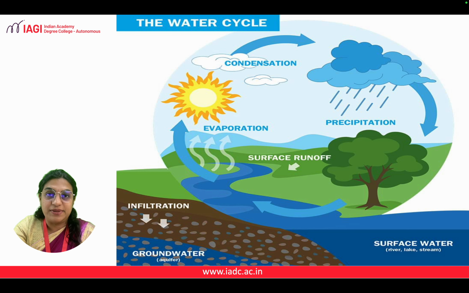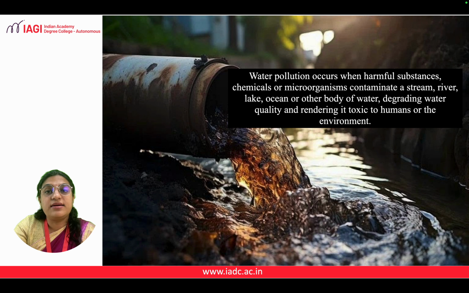But when all this happens, sometimes this water gets contaminated or gets toxins released into it because of the various activities that take place on the earth, either human activity or natural activity. Now, when certain harmful substances like chemicals, toxins, or even microorganisms contaminate these sources of water, such as the rivers, lakes, and streams, and they degrade the quality of this water by introducing toxins that affect humans and the environment, this is called water pollution.